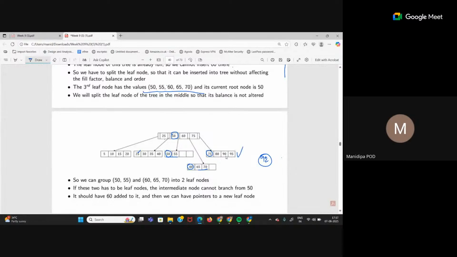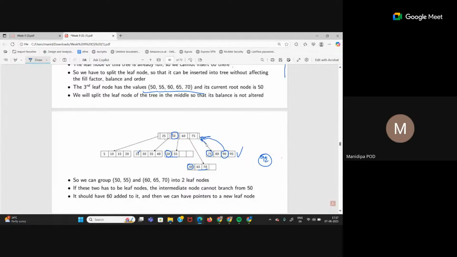In this node, is it possible to enter? No, ma'am. We'll have to make a split. So which will be the middle element when I make the split? 90. First create the intermediate node: 75, 80, 90, then 92, then 95. Out of this, the middle element is 90. So 90 will go one level up.